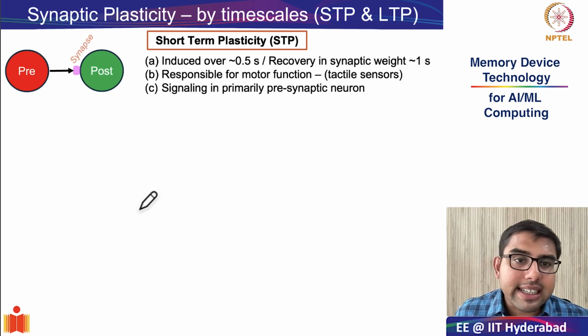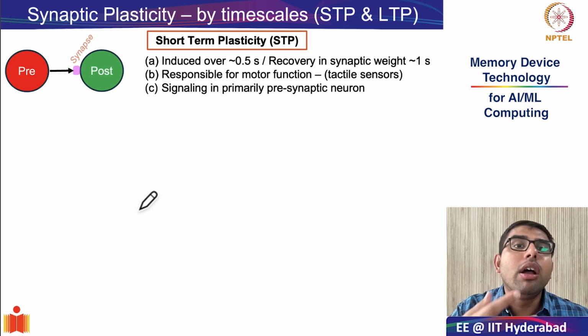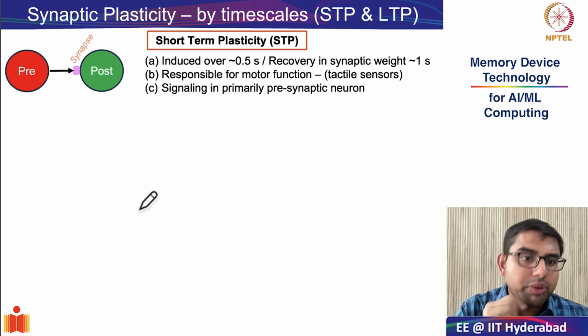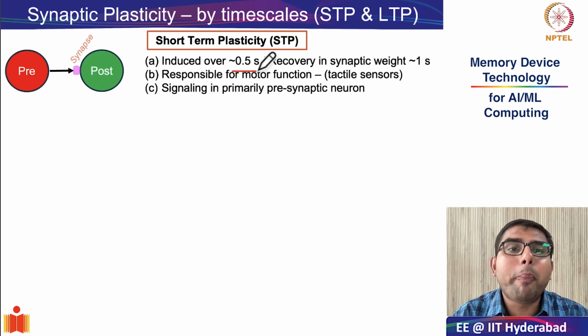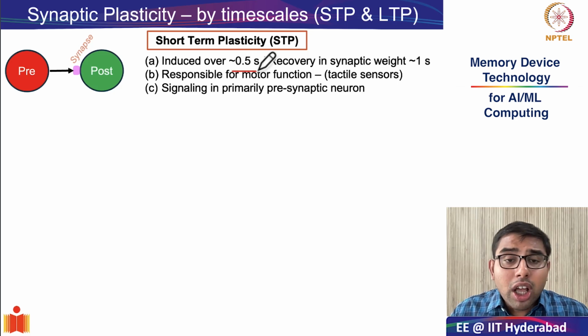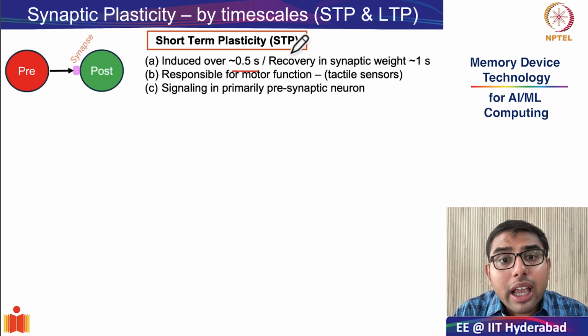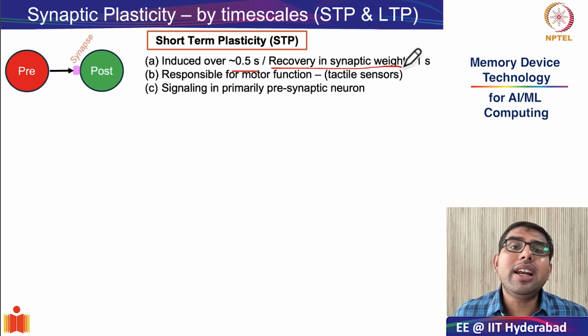So as you can see in the slides, the short-term plasticity is induced by firing of the presynaptic neuron, which we will see very soon, over a very short duration, over only 0.5 seconds. However, whatever was the change in the synaptic weight is quickly recovered within almost 1 or 2 seconds.